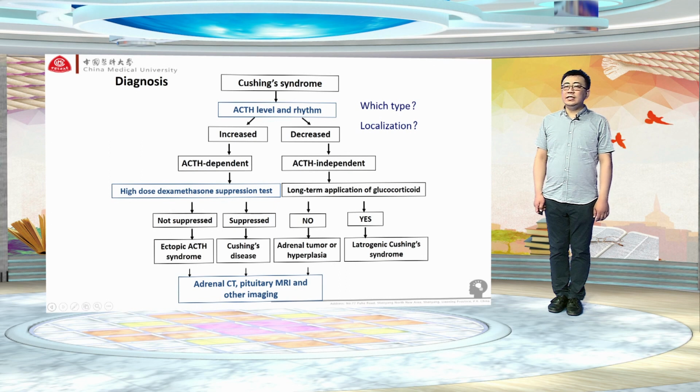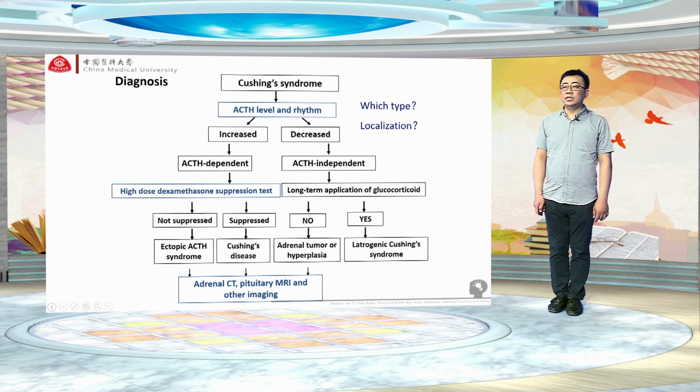And if the ACTH level is decreased, we can diagnose this patient is suffering from ACTH-independent Cushing syndrome. And according to the history, if he has application of glucocorticoid, it can be diagnosed iatrogenic Cushing syndrome.